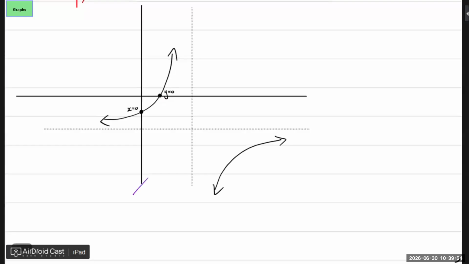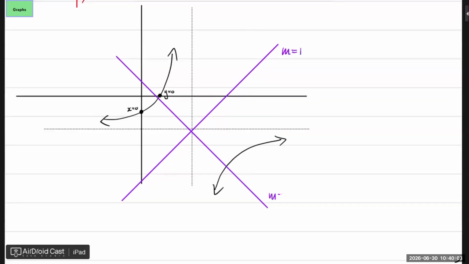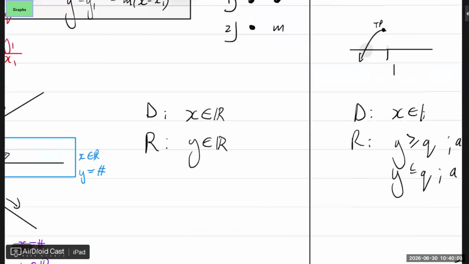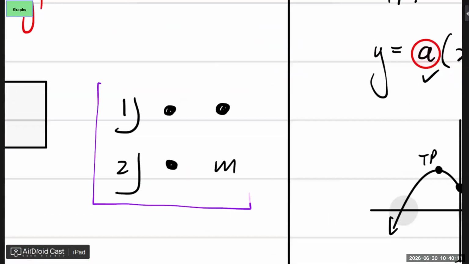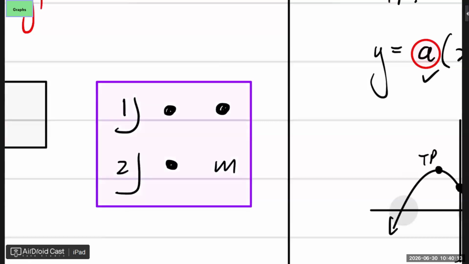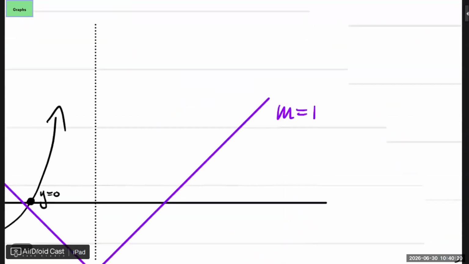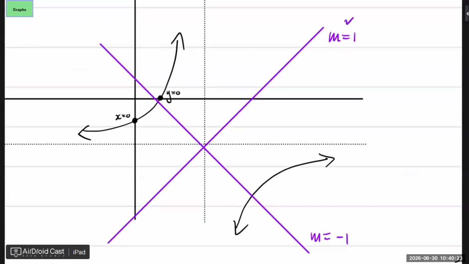Yes, axis of symmetry. And there's always two, right? The one's gradient is always 1, and the other one's gradient is always -1. And if we go back to what I said in the beginning, what do you need for a straight line's equation? You need 2 points, or if you don't have 2 points, you need 1 point and a gradient. Now, unfortunately, for these straight lines, I have the gradient, and I only have 1 point, but I can get the equation then.